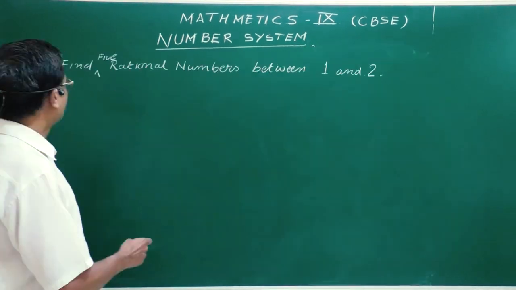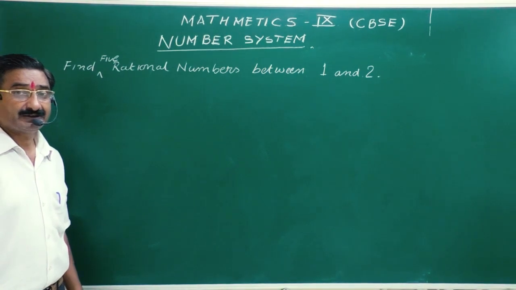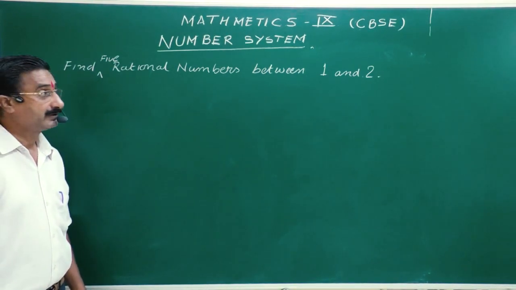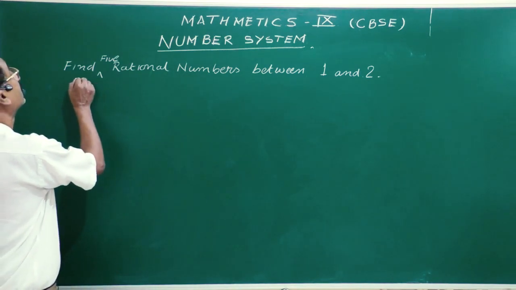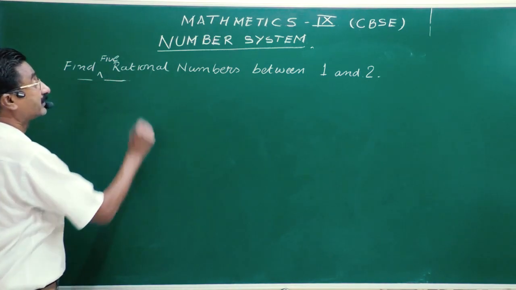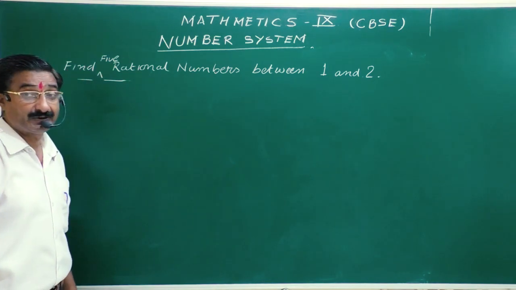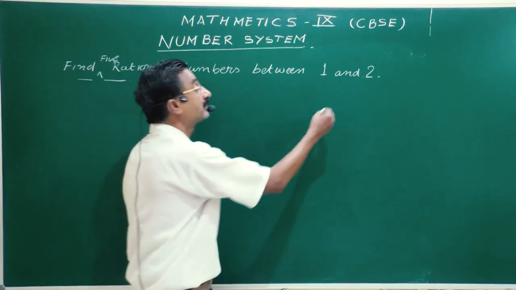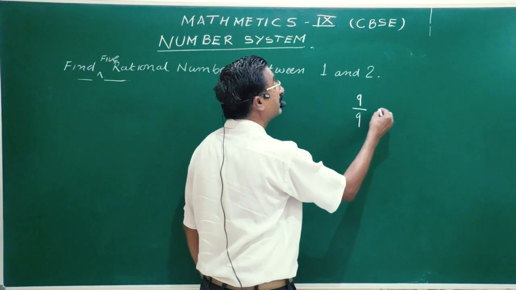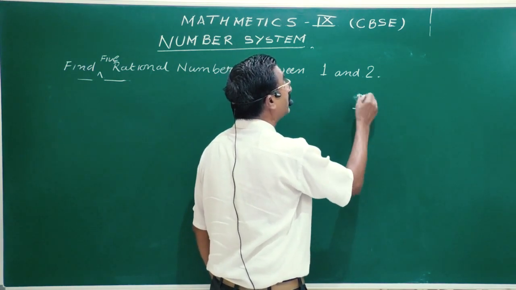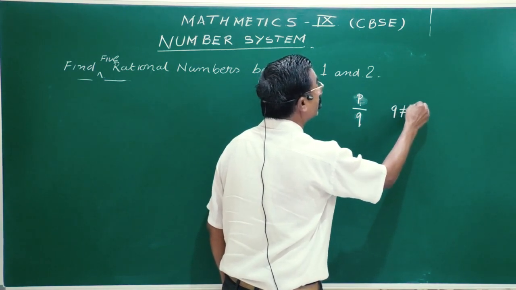Clear? Now we will solve one problem. You will be very comfortable with this one because you have already gone through it. Find 5 rational numbers between 1 and 2. Rational number means you have to write in the form of p by q, where q should not be equal to 0.